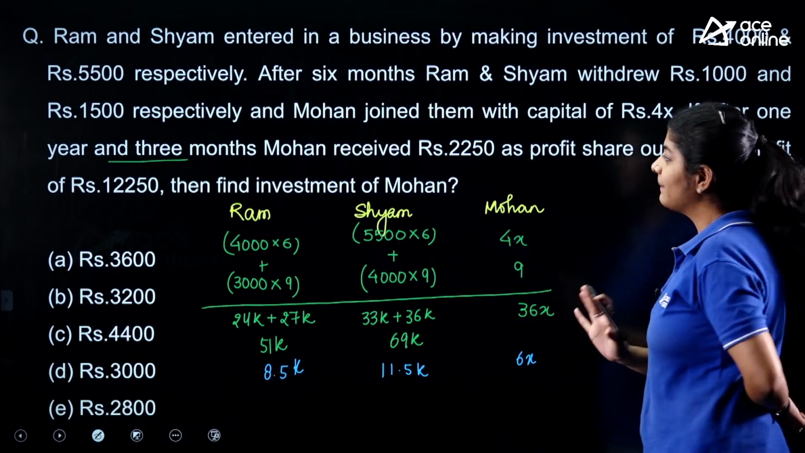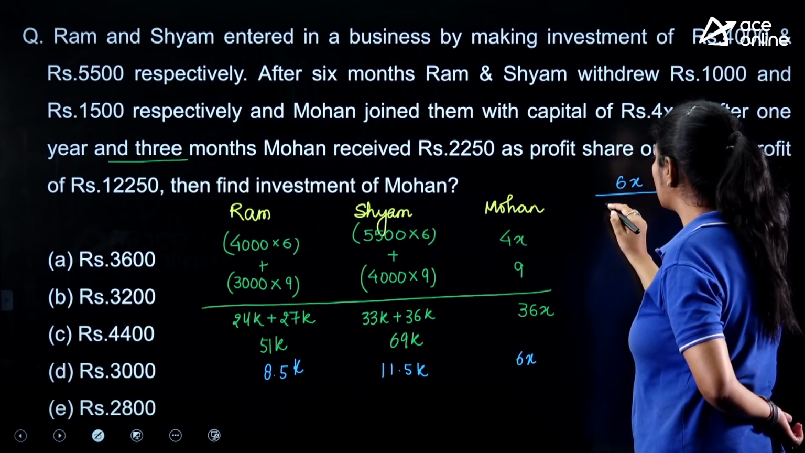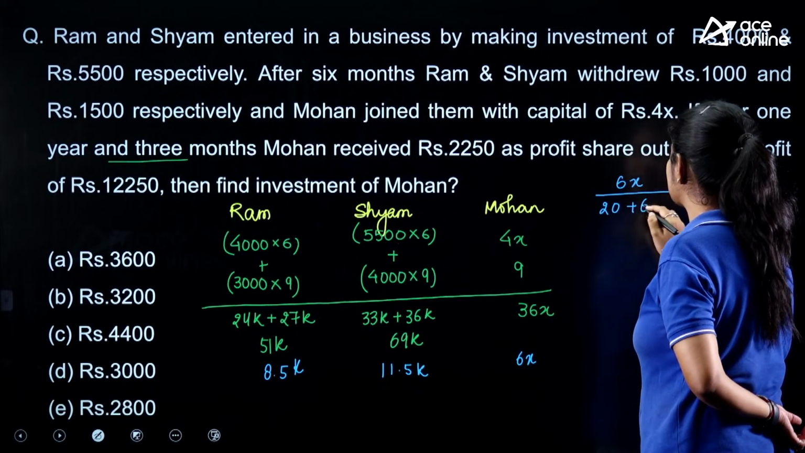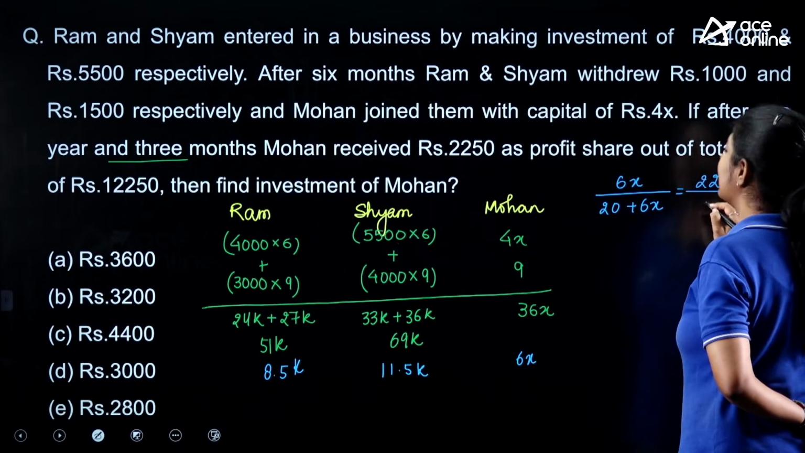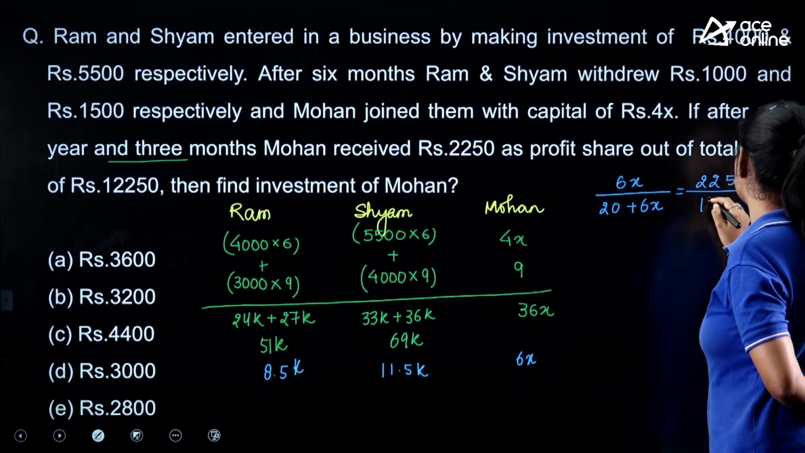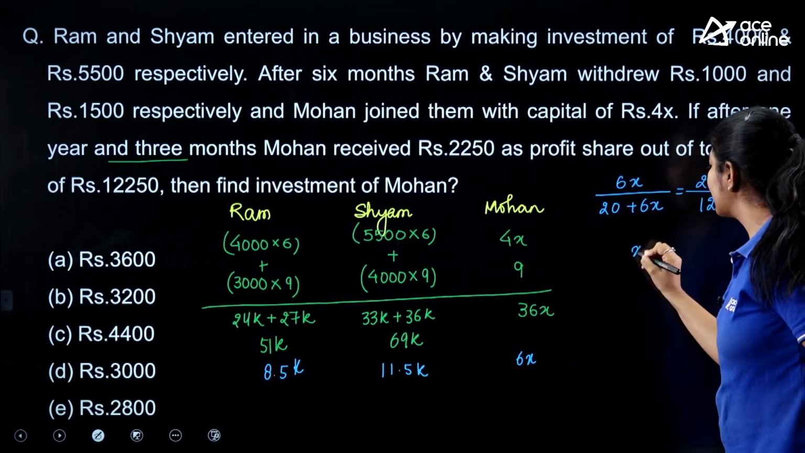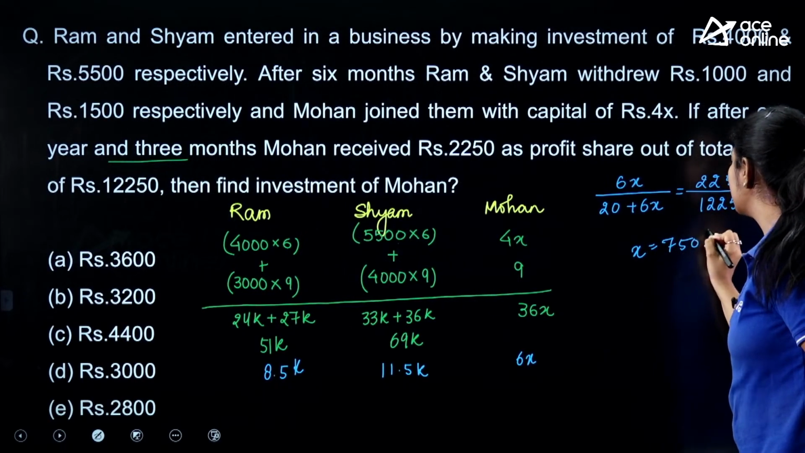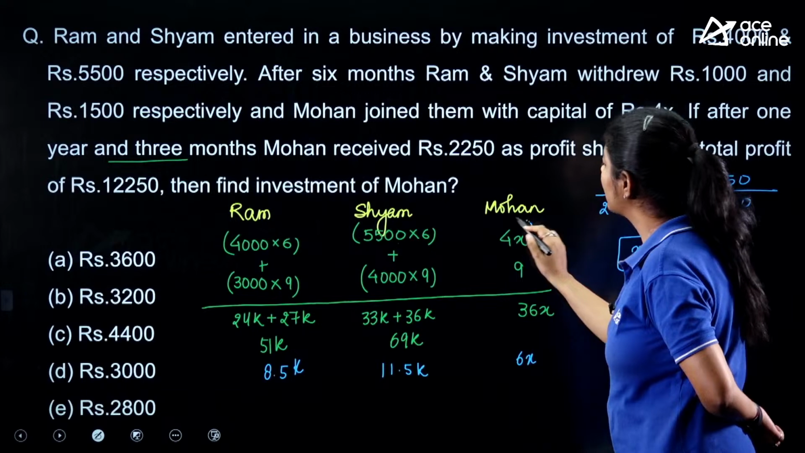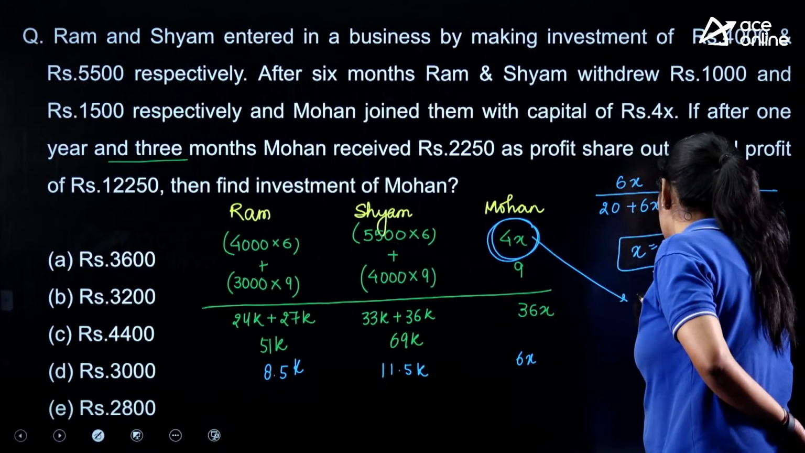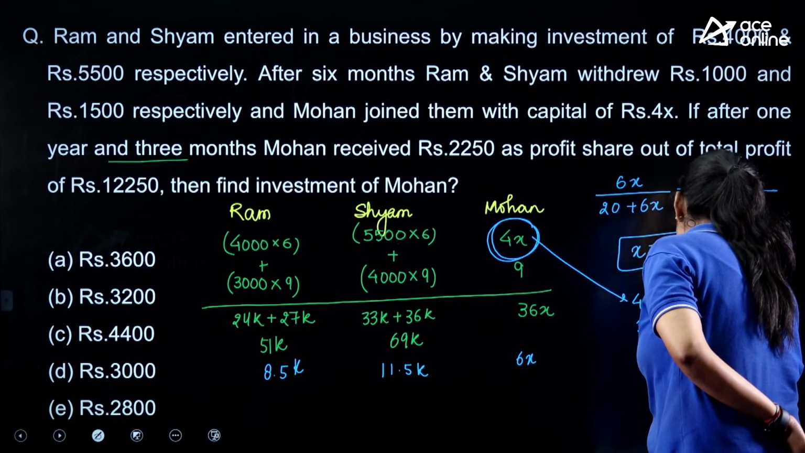So the question is simply saying that Mohan is getting 6x out of the total investment of 20 plus 6x, which is equal to 2250 divided by 12250. We only need to solve this one, and from this we get the value of x as 750, right? Once I get the value 750, I just have to find the investment made by Mohan. So 4 into 750 is equal to 3,000 rupees.